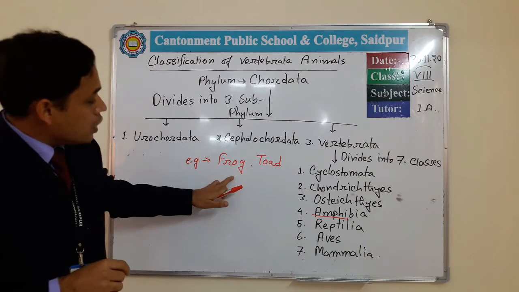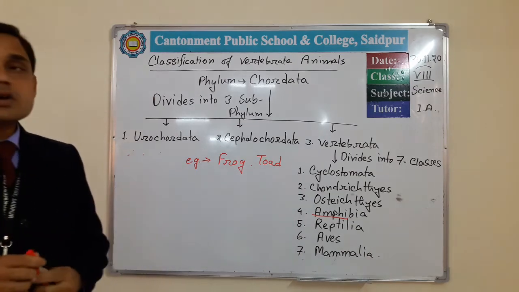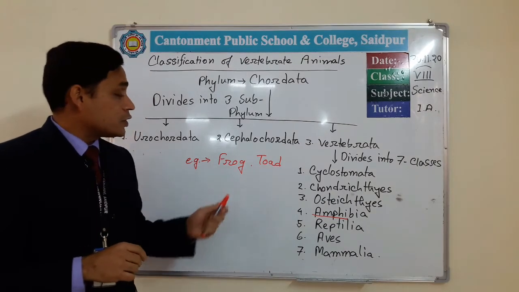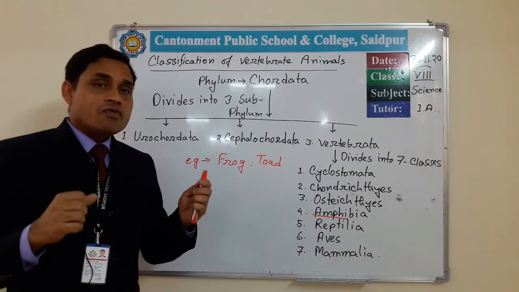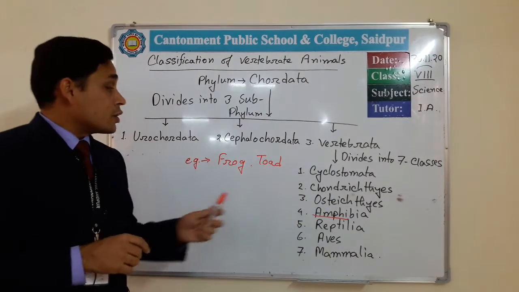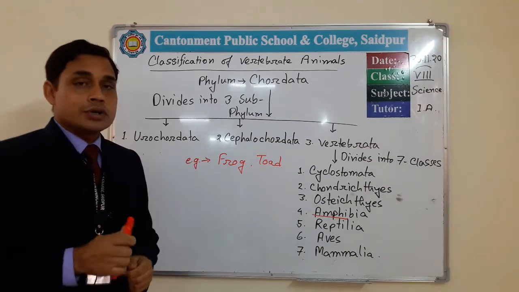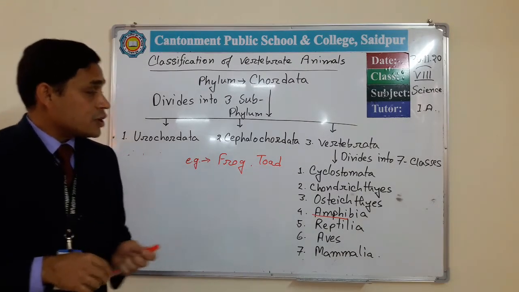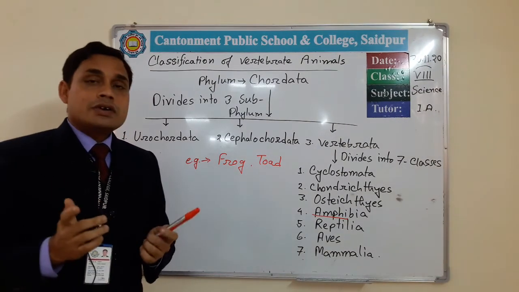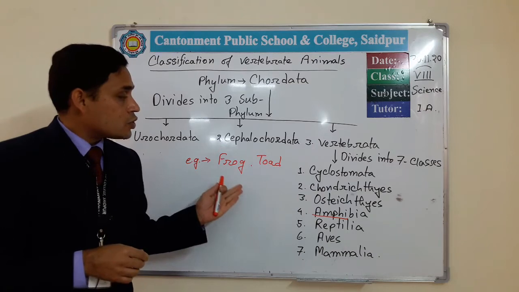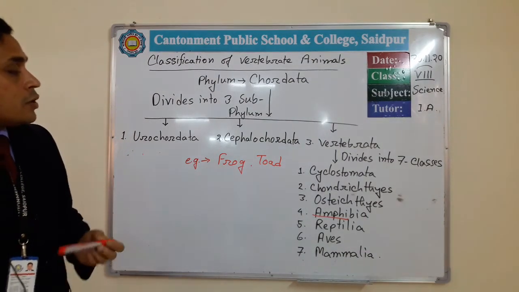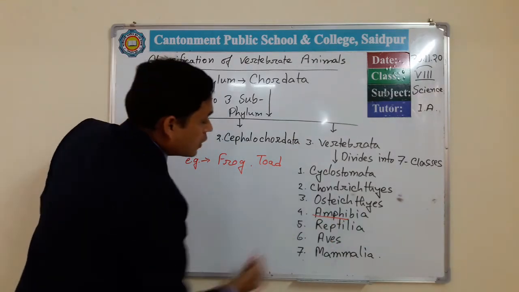And here this is very important. You should all know the difference between frog and toad. If you see the frog, you see its legs are longer and stronger compared to the legs of a toad. Its body is smooth, but the toad's body is dry and rough. No scales are present. That's all about the animals of class Amphibia.